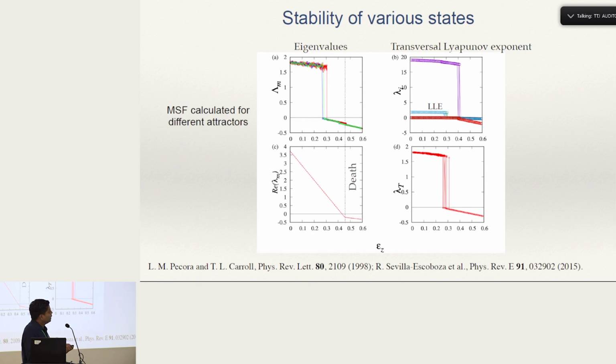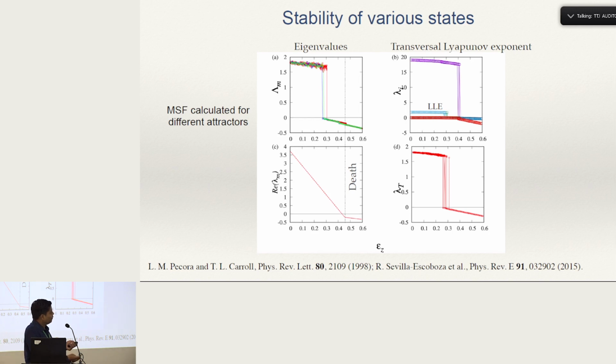And here we calculate the stability of various states. So here we are plotting the master stability function calculated for different attractors. As suggested in this reference, when there is a multi-stable system, the master stability function should be calculated for individual attractors.